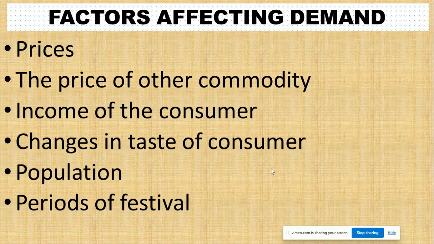Okay, let's talk about the factors affecting demand. We have many factors that affect the activities of demand. We have prices. Prices affect demand activities. Then the price of other commodities also affects demand. Income of the consumer also affects the demand. Changes in taste of consumers, of course, we have individual differences in having a changing taste, style, and so on. So these are factors affecting demand.